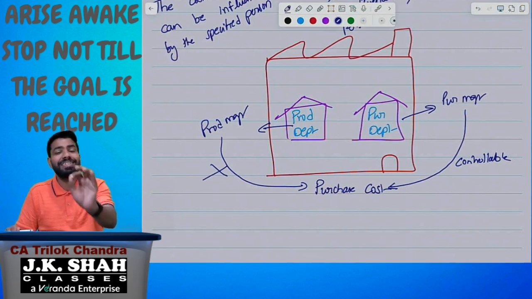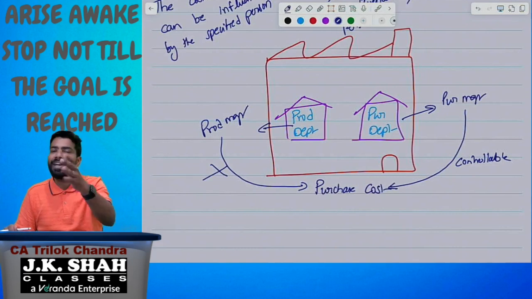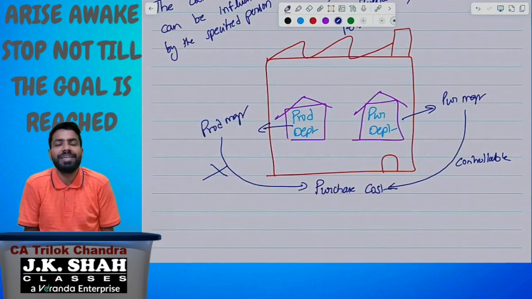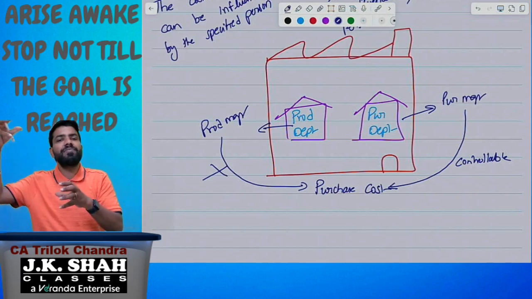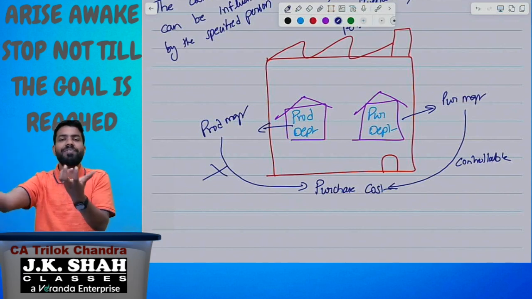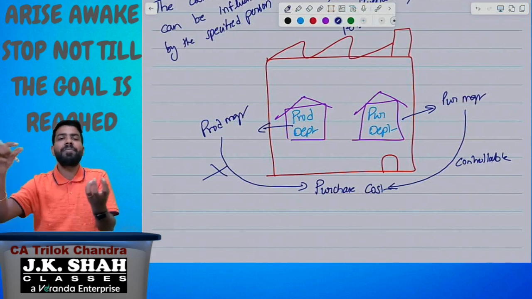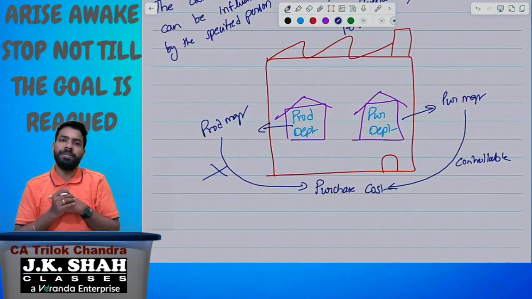Please understand, purchase price can be influenced by the purchase manager. The purchase manager will have discussions with the supplier. These two, supplier and purchase manager, will bargain with each other and come up with the price. The production manager cannot influence the decision.